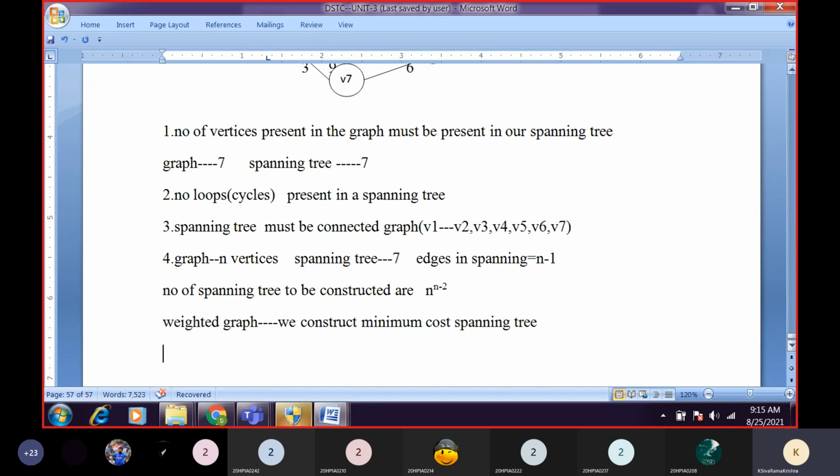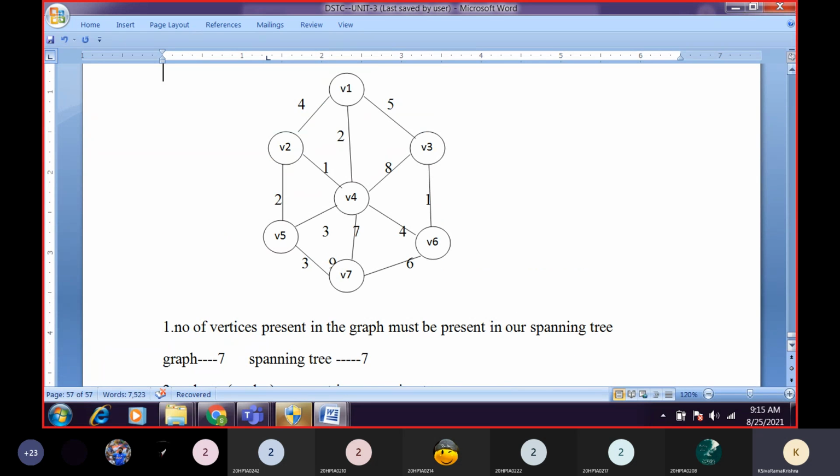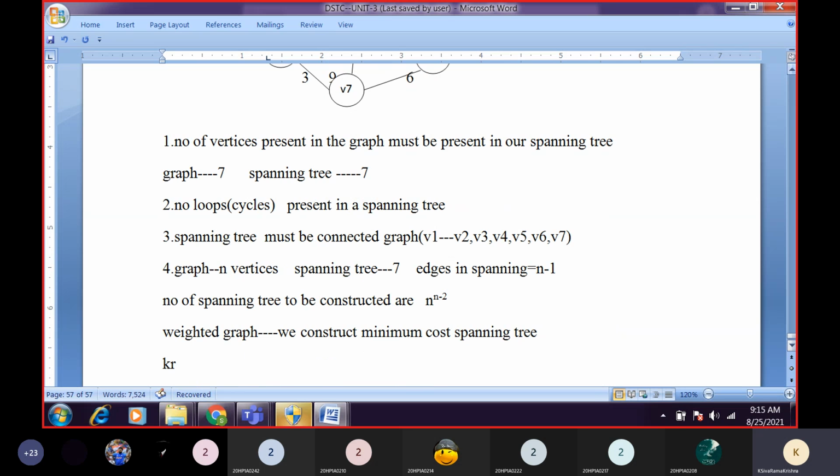Whenever we want to construct a minimum cost spanning tree, there are two algorithms. If we want, we can guess the minimum cost spanning tree, but we have two algorithms to find it. The first algorithm is Kruskal's algorithm.